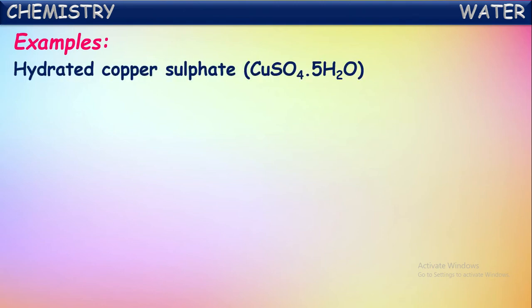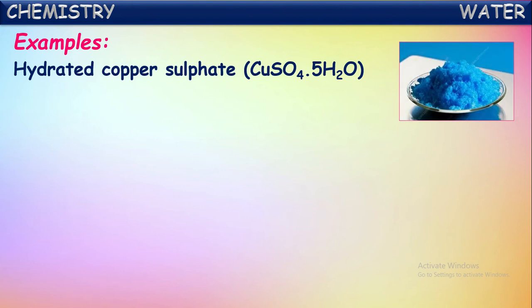One of them is hydrated copper sulfate. Actually, copper sulfate molecules are attached with a certain number of water molecules here. By attaching like this, copper sulfate salt becomes crystalline. See, it is shining and it has a particular blue color. It is called hydrated copper sulfate.